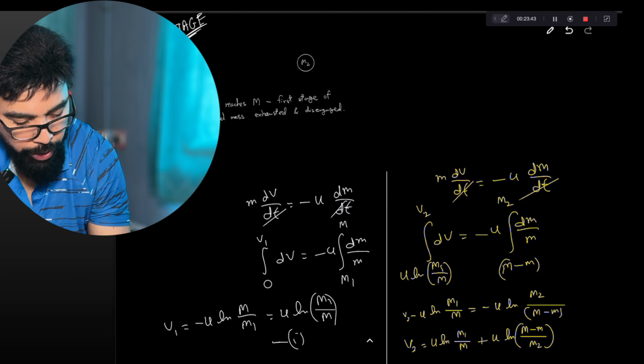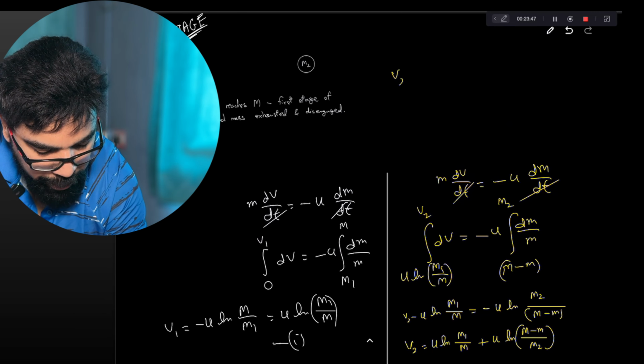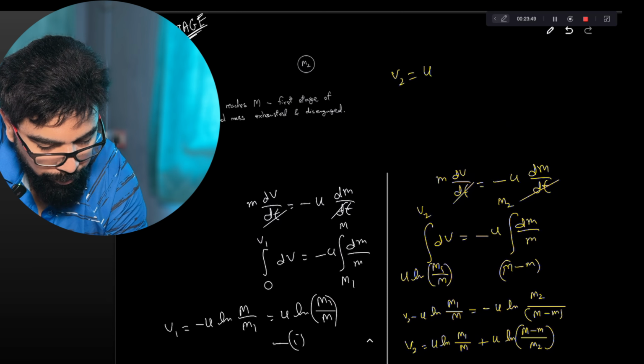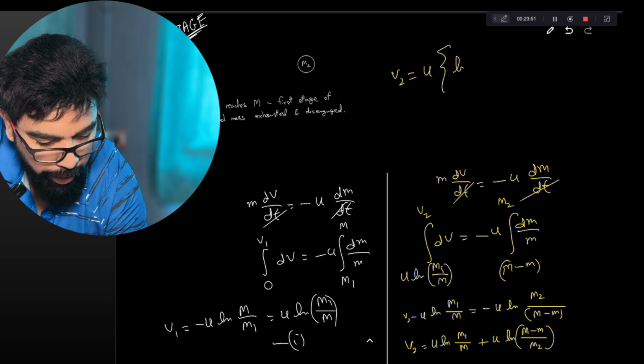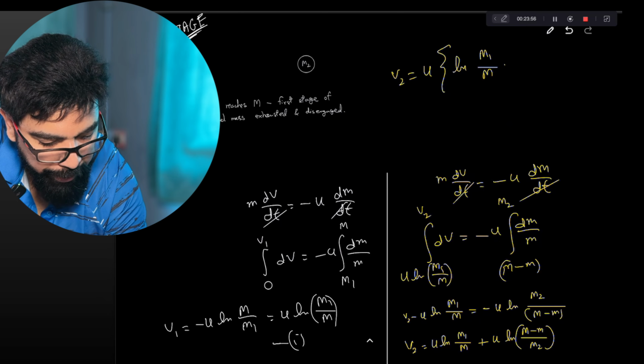So I can use the property log a plus log b is equal to log ab. So V2 is equal to u ln [m1 by M into (capital M minus small m) by m2].